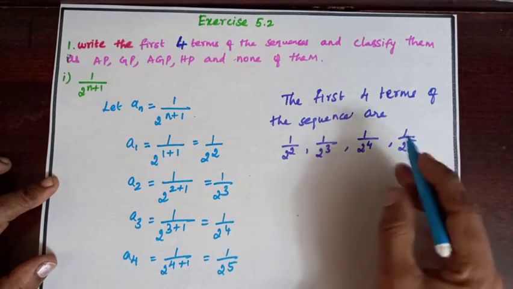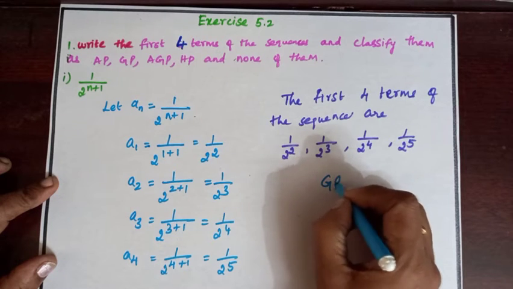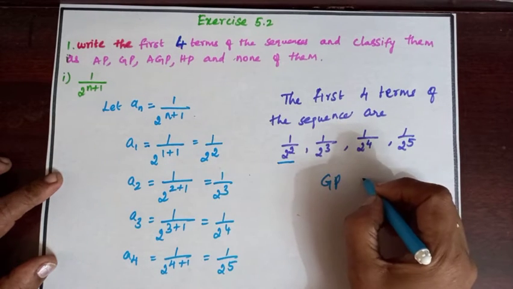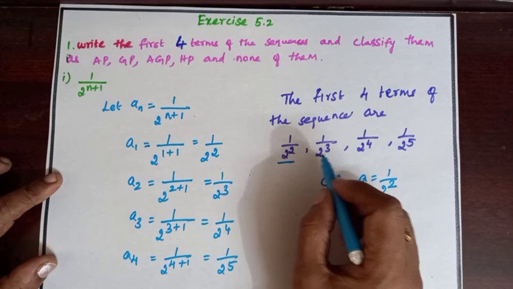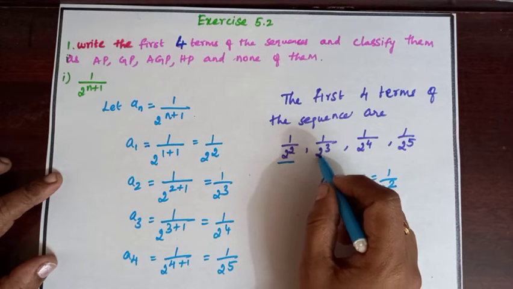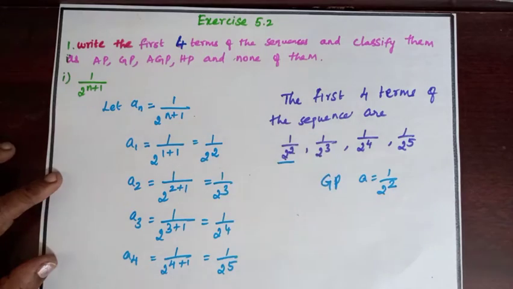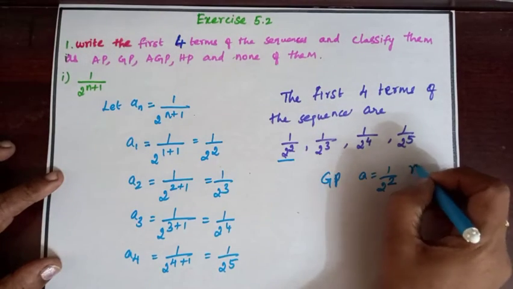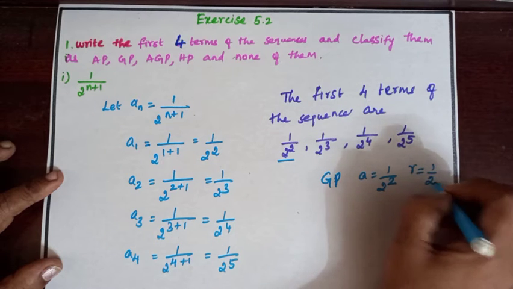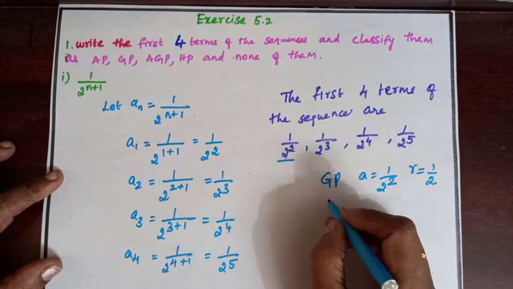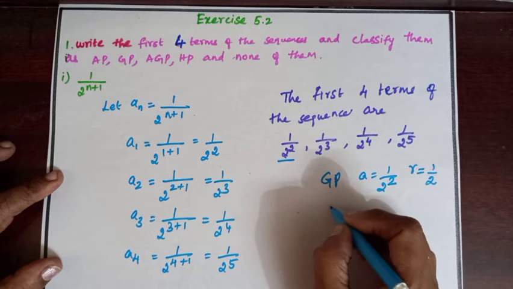Clearly, it is in the form of a GP. The first term a is equal to 1 by 2 square, and to find r, the common ratio, we divide the second term by the first term. Then r is (1 by 2 cube) by (1 by 2 square), which is 1 by 2. Therefore, the given sequence is in the form of a GP.